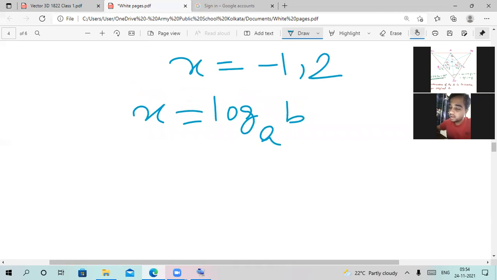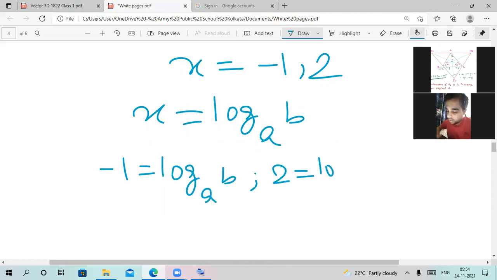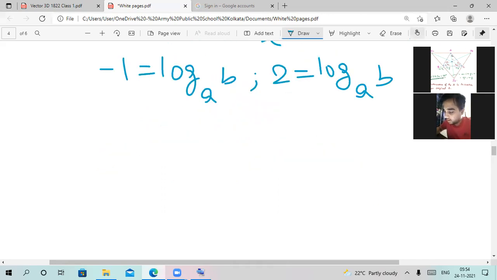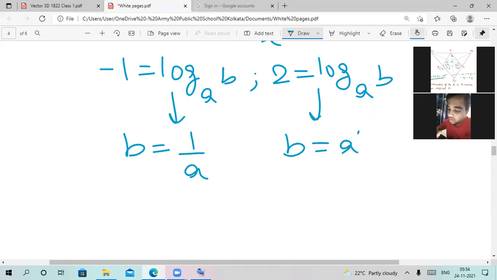Okay, when x is equal to -1, we can put it here. It's going to be ab, and when x is equal to 2, we'll put it like this, log ab. From this we can get that b is equal to 1 by a, and from here we are going to get that b is equal to a square.